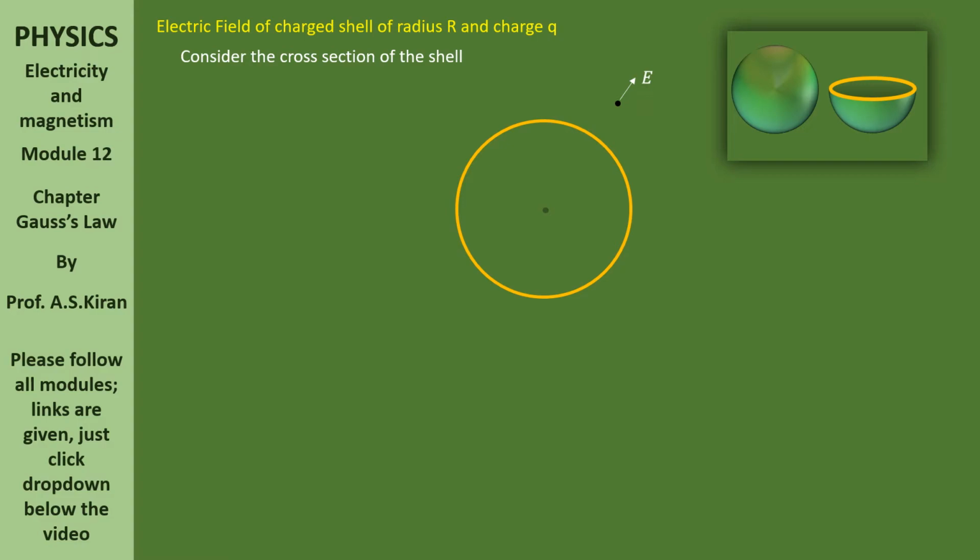First case, when the location is outside. What I mean to say, there is a charged shell of radius capital R and charge small q. Then somewhere outside, the distance between that location and the center is small r. Somewhere outside, how much is the electric field? That we are going to discuss now.